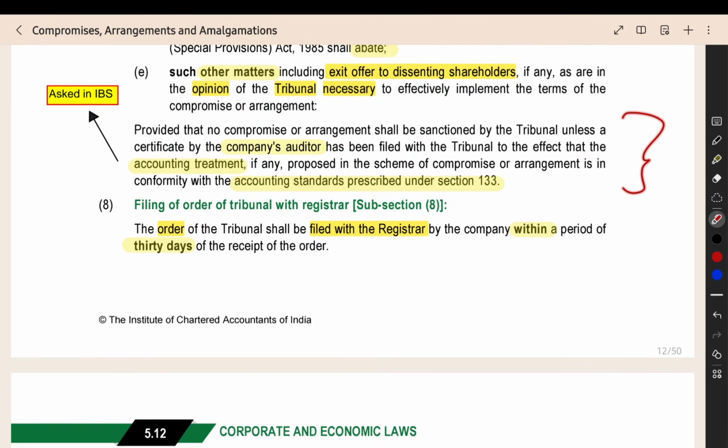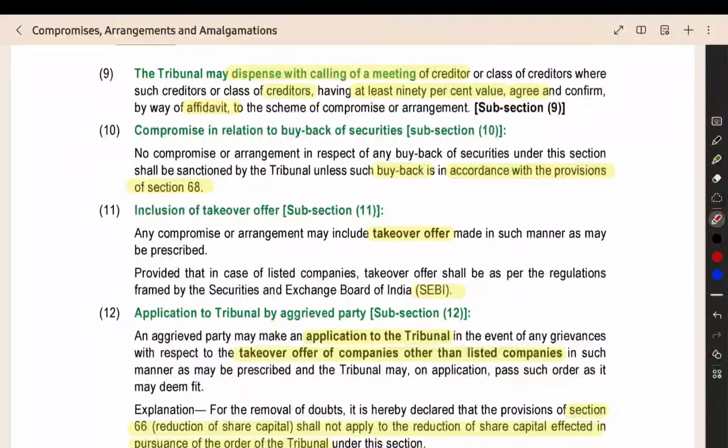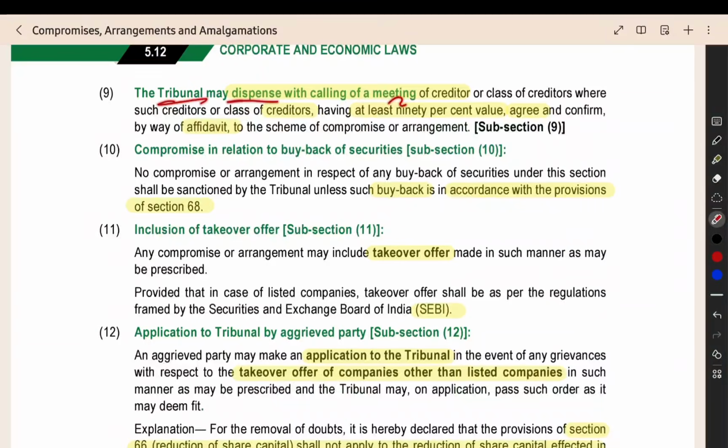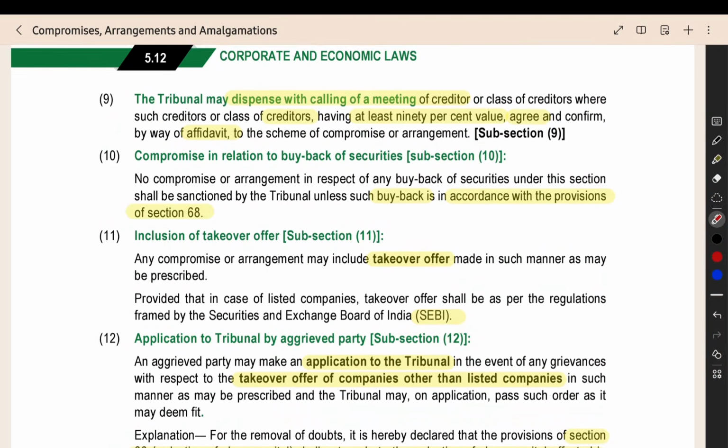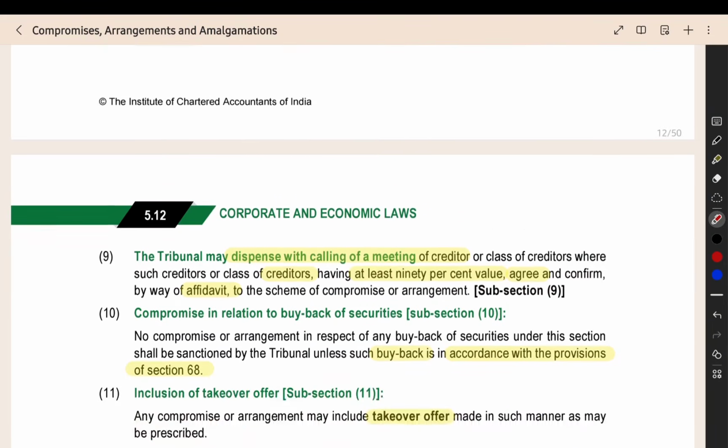So, this is one important point. From this section, they have asked this point that I am telling you here. Then, filing of the order of tribunal, you have to file it with the registrar. Then the tribunal may dispense with calling of a creditor meeting. So creditor meeting you have to conduct, right? You can bypass the creditor meeting. You can do the compromise. You can implement the compromise even without conducting the creditor meeting.